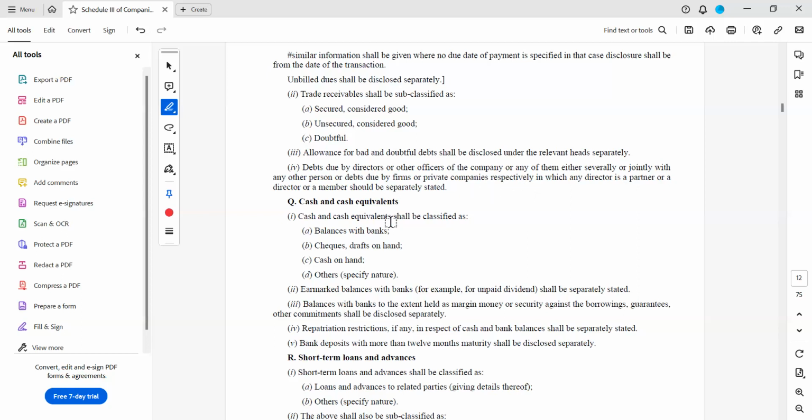Next, coming to cash and cash equivalents. Cash and cash equivalents shall be classified as balances with bank, checks, drafts on hand. Usually what will happen, even the customers, to reduce their liability in their books, issue checks on 31st March so that there is no outstanding in their books. They don't want to show huge liability in their balance sheet.